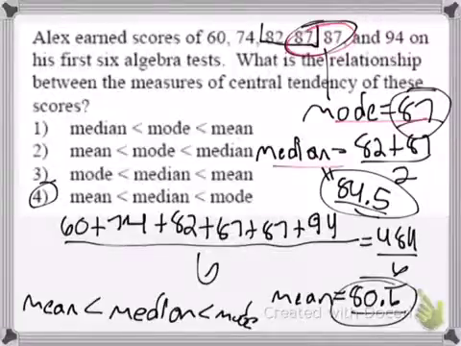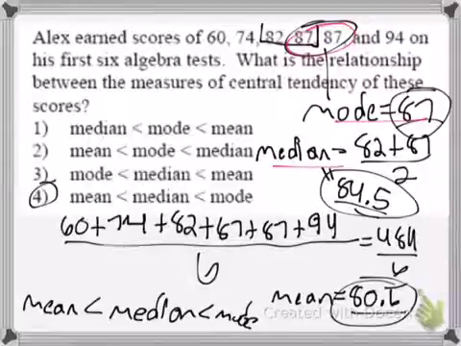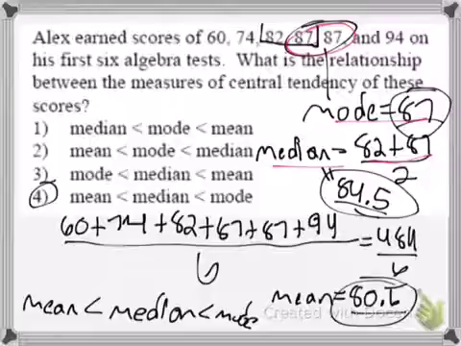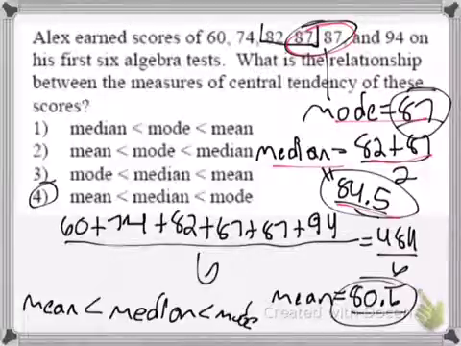Our median is between 82 and 87, so add those together because those are the 2 numbers in the middle. That's the third and fourth number. You get 84.5, and then our mean, add them all up, divided by 6, you get 484 divided by 6,